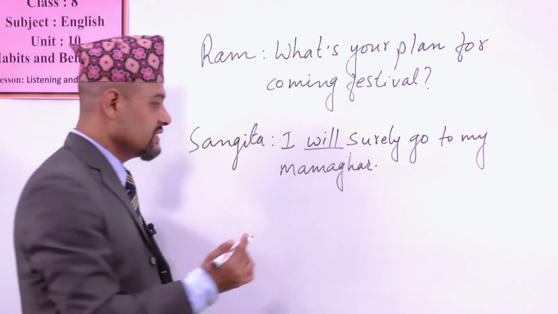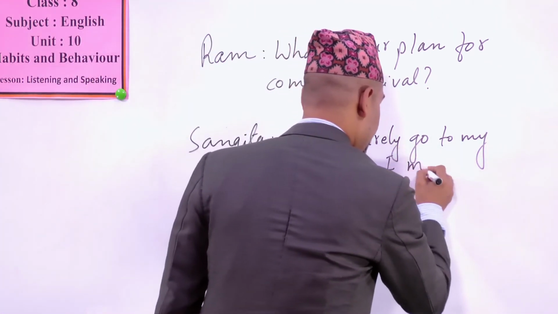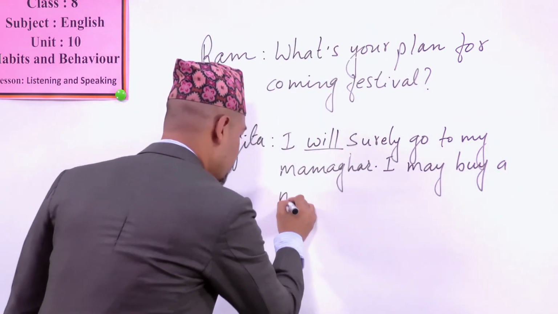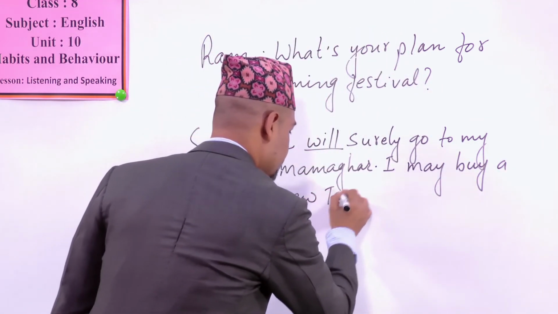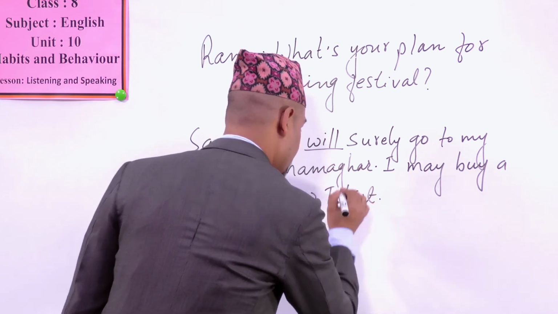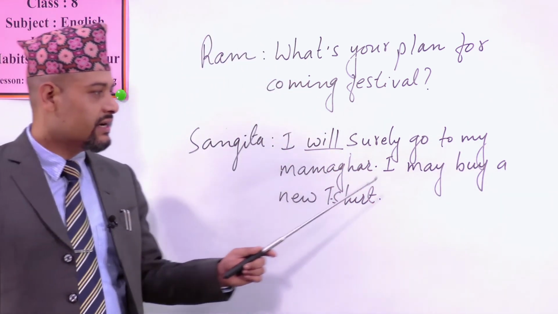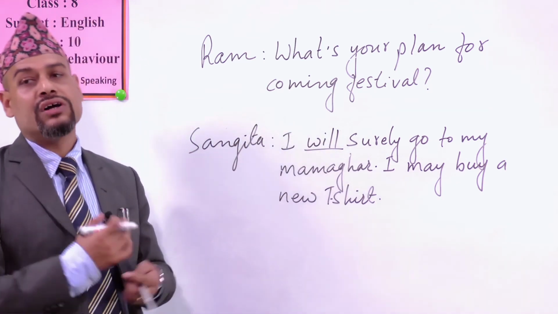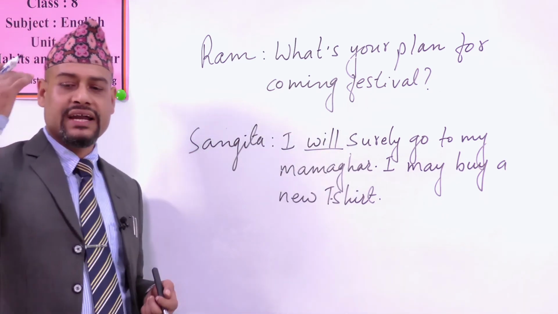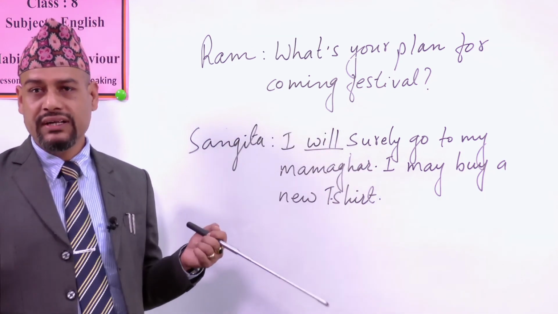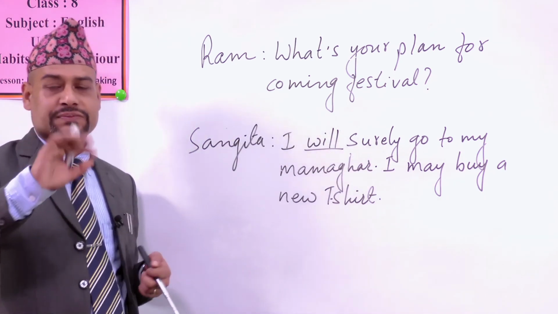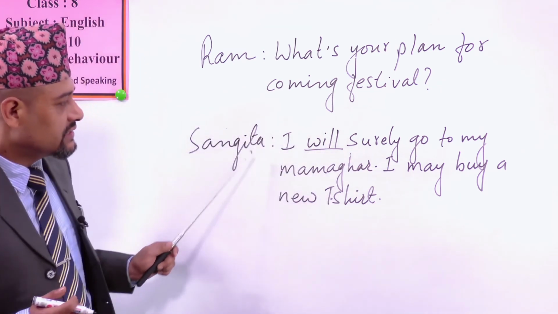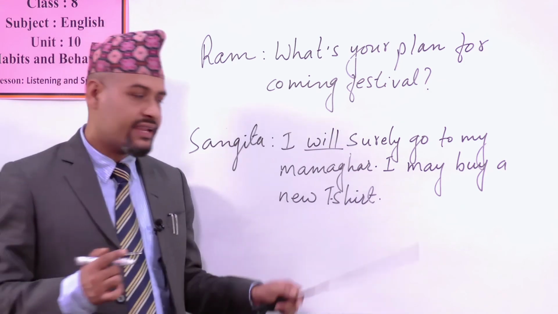Now, she can say, I may buy a new t-shirt. See, she says that I may buy a new t-shirt. It means that there is not any surety. She can buy a new t-shirt also, she may not buy also. There is 50% chance to buy or not to buy. Okay, that's why she uses may, another modal verb.